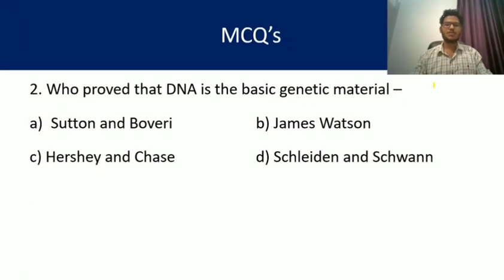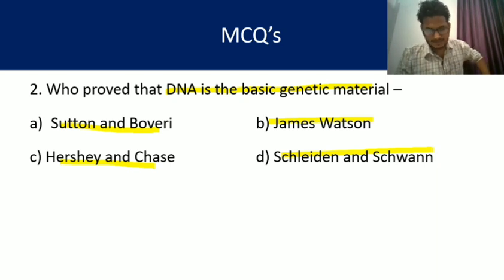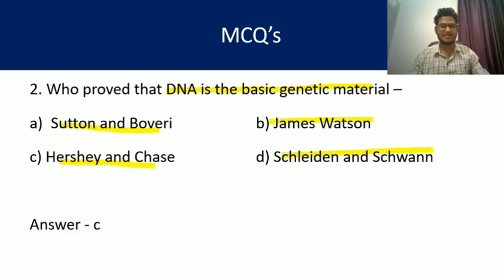Question number 2. Who proved that DNA is the basic genetic material? Sutton and Boveri, James Watson, Hershey and Chase, or Schleiden and Schwann? The answer is Alfred Hershey and Martha Chase in the year 1952. So the answer is C. DNA is the basic genetic material, and it was proved by Hershey and Chase.